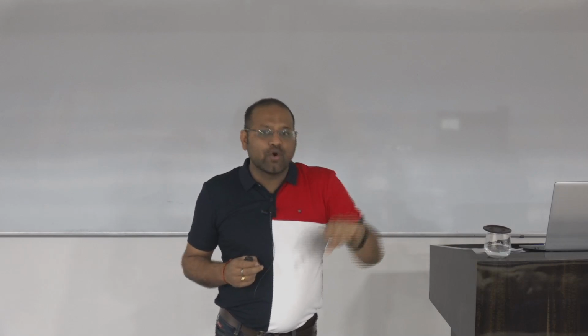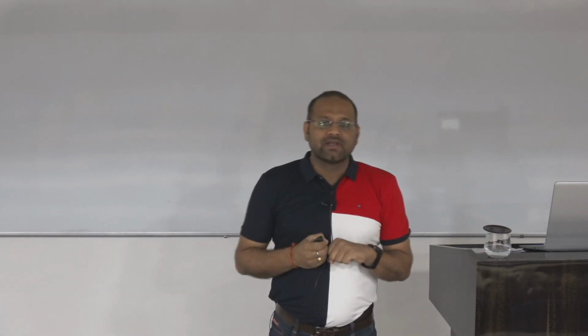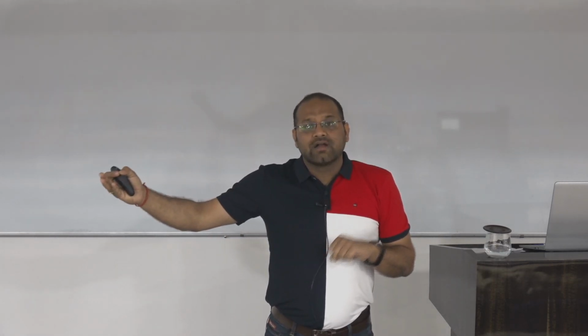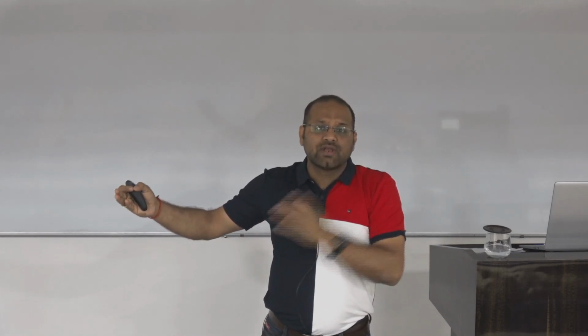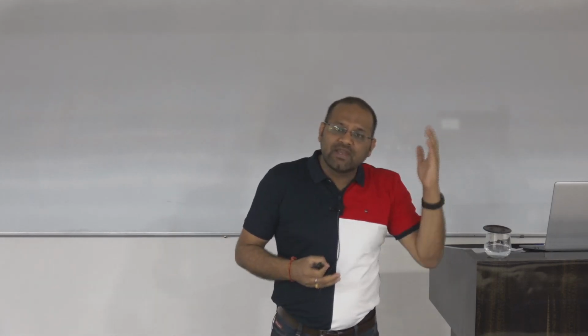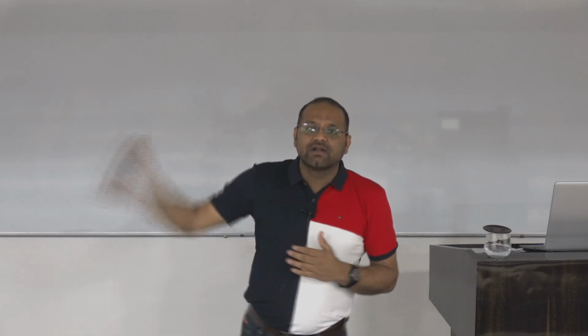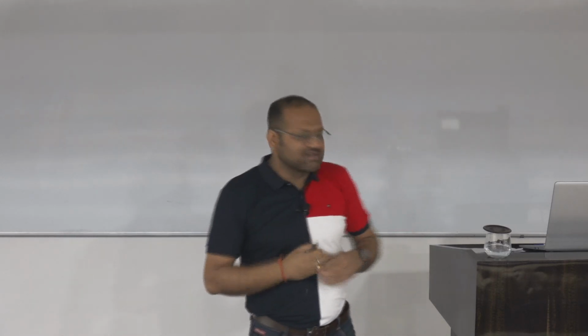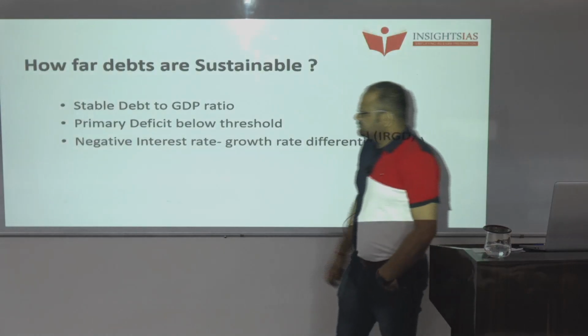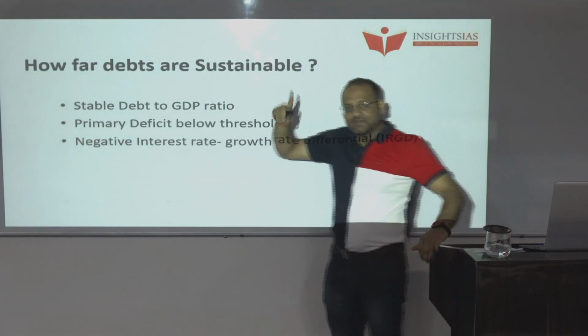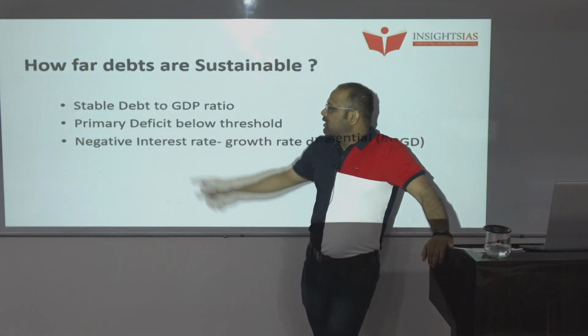If this year we borrow more, our debt to GDP ratio will increase. Next year, our loans are maturing. If too many loans from previous years mature, then our debt to GDP ratio will increase. That's why the NK Singh panel on the FRBM review committee suggested that it should be brought below 60% by 2023, then it will be stable and within manageable limits. So that was the importance of discussing the debt to GDP ratio.